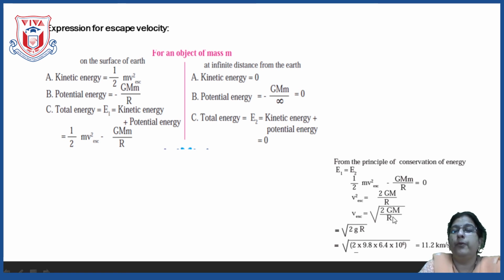This is nothing but related to the formula for small g, that is acceleration due to gravity.